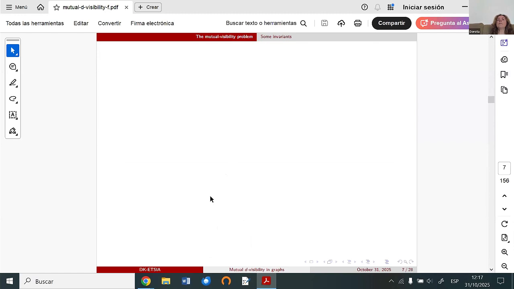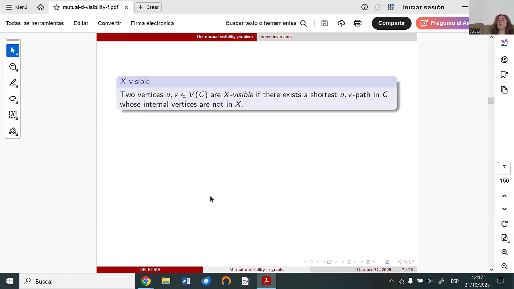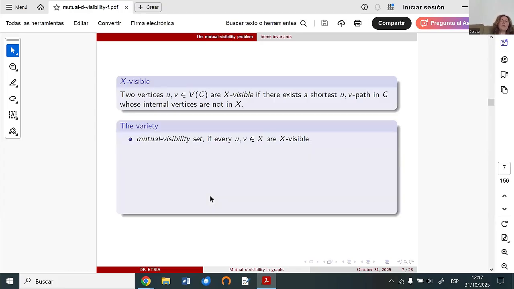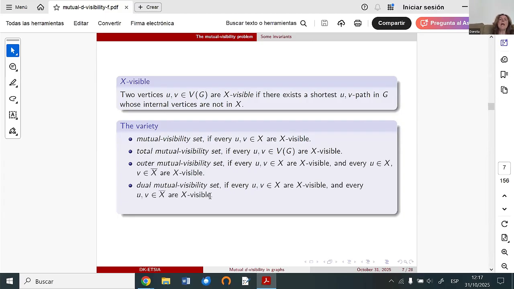There are several different invariants of the total mutual visibility problem, of the classic mutual visibility problem. I will only mention some of them, nothing more, only mention what you can find in the literature. To speak about these invariants, I need some definitions. I need the definition that two vertices are equivisible if there exists a shortest path between these vertices in graph G whose internal vertices are not in this set.